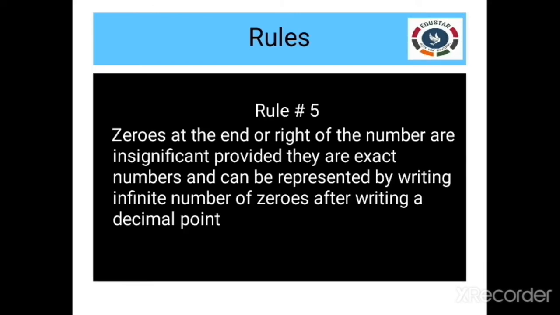Moving to rule number 5: zeros at the end or right of the number are insignificant if they are exact numbers. Suppose you count a number of things, and it is 12, then the 12 can be written as 12.0000 likewise. But these zeros are considered insignificant in case they are exact measurements or exact values.